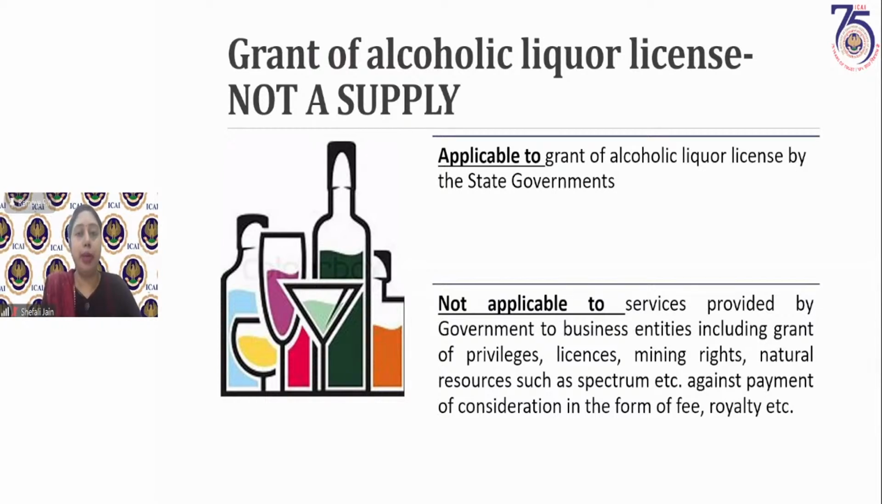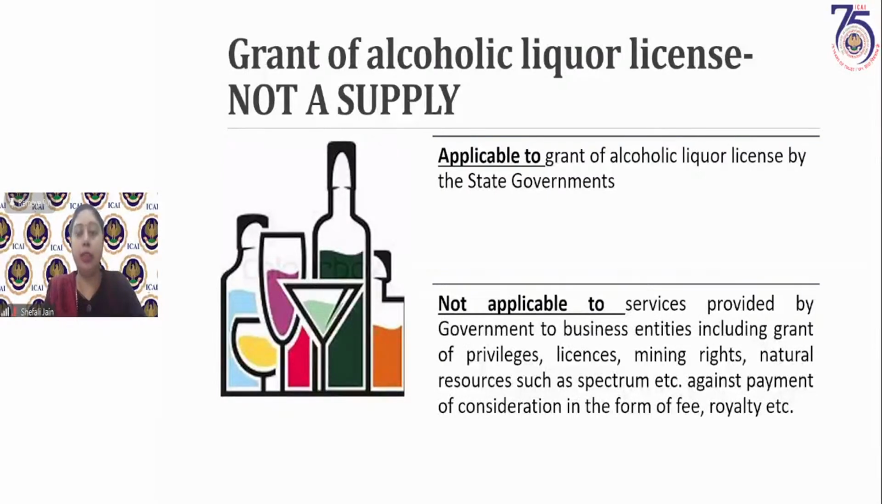Constitutionally, it is within the purview of GST, but the law has expressly excluded it from the definition of supply by way of a notification, that any alcoholic liquor license granted by the state governments to the alcoholic liquor sellers will not be considered as a supply. It will neither be a supply of goods nor a supply of services. But it is important to note here that this exclusion is only for license of alcoholic liquor.